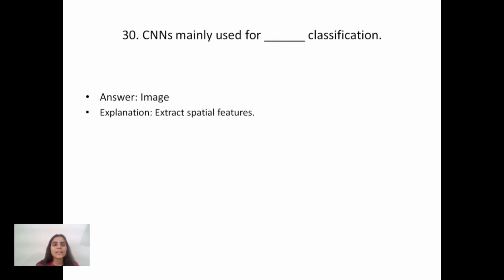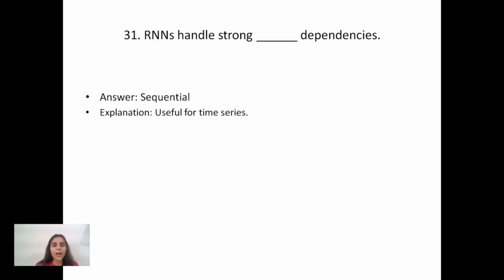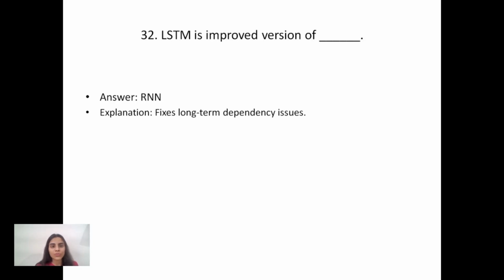After it, CNNs are mainly used for image classification. Why? Because they extract spatial features. After it, RNNs handle sequential dependencies. Why? Because they are useful for time series. After it, the 32nd question is: LSTM is an improved version of RNN.